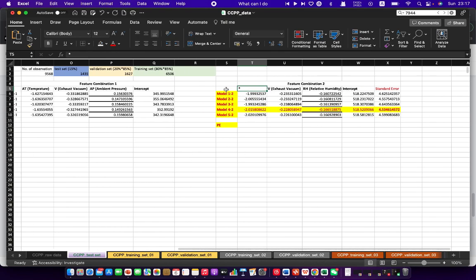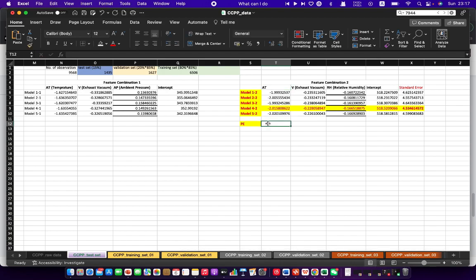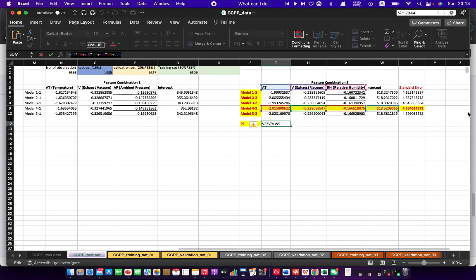So this is AT times, and V times the slope of negative 0.228, and so on, plus RH times this slope, and then plus the intercept. So here is my final model, you can see my final model, and that's it.